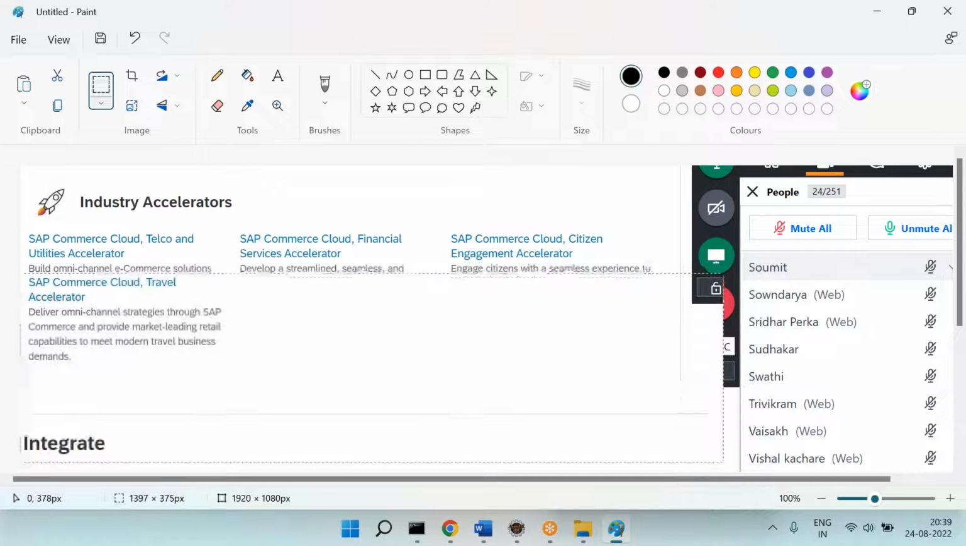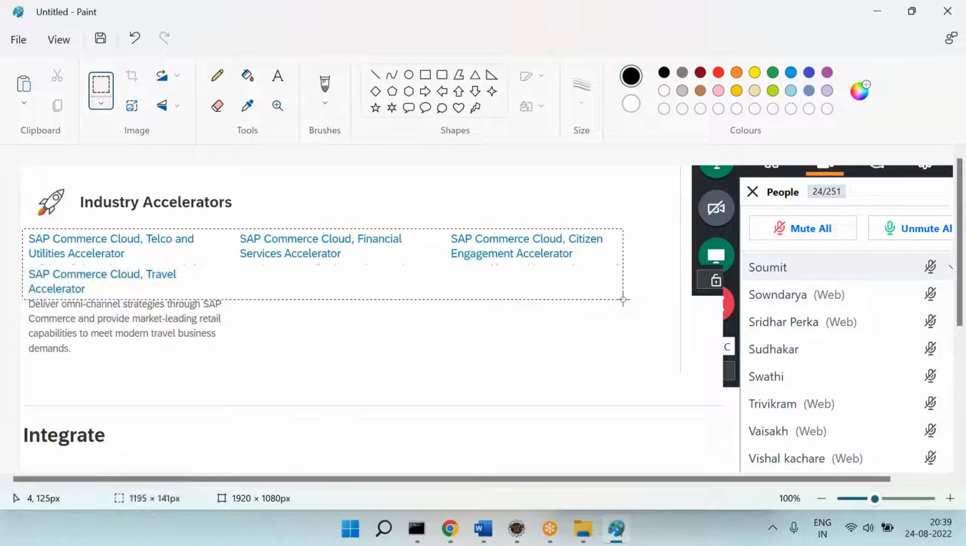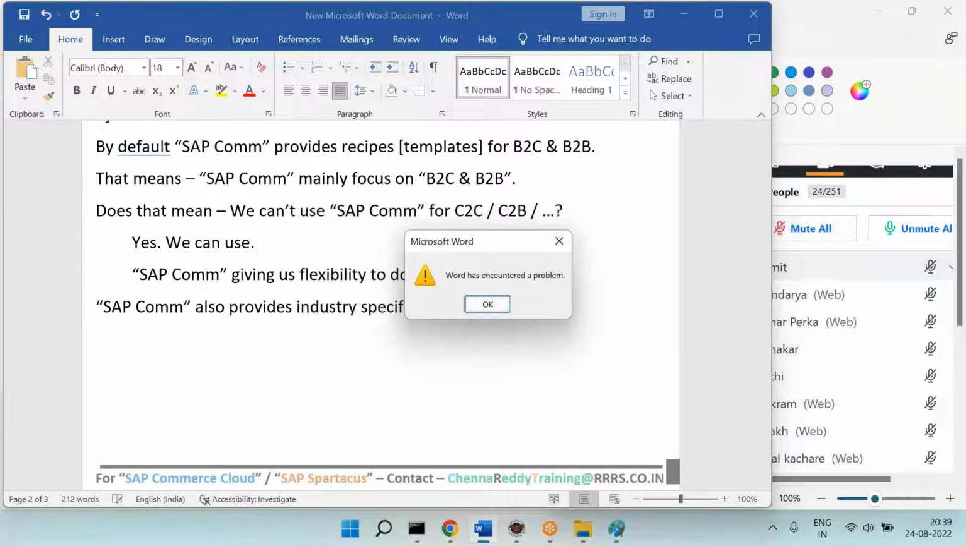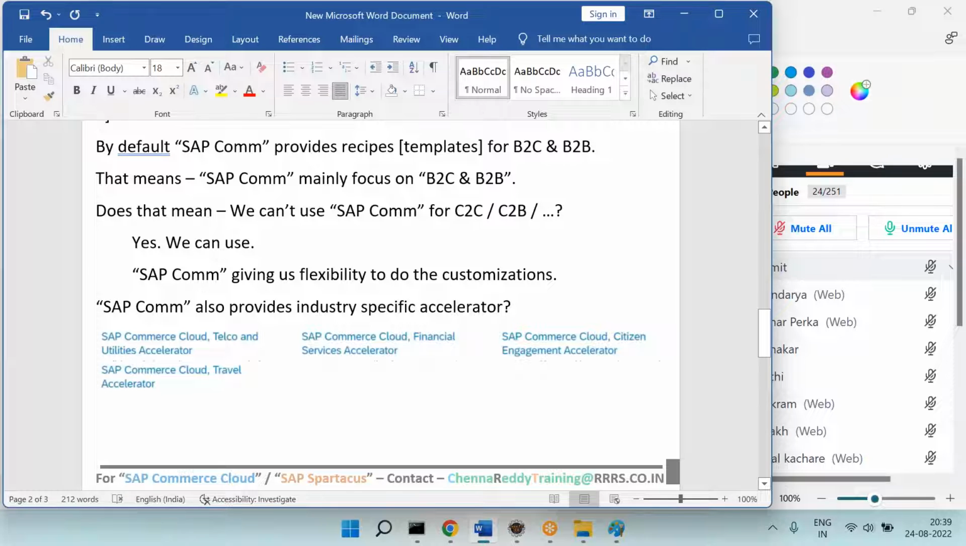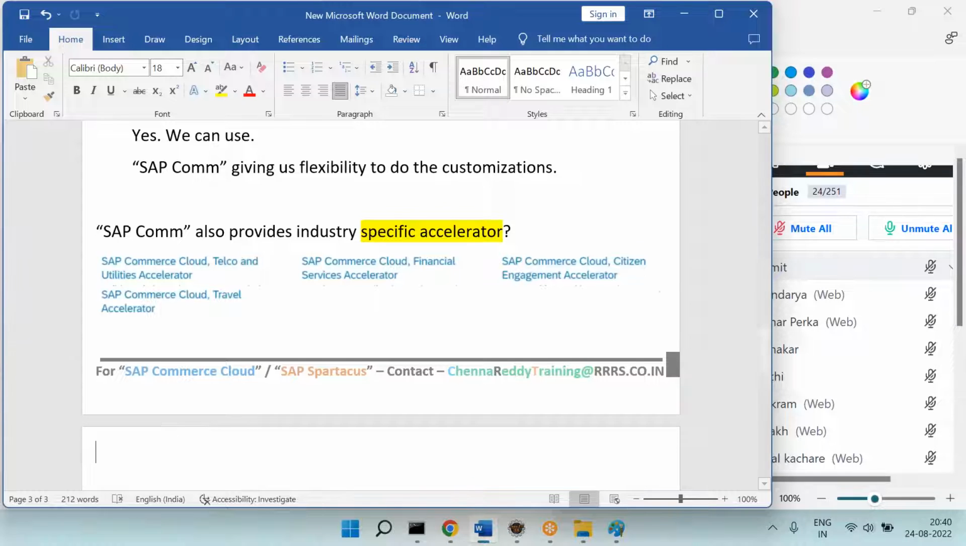This is the complete picture. So SAP Commerce mainly focuses on what? B2C and B2B. And can I use SAP Commerce for C2C, all those things? Yes, you can use it because SAP Commerce is giving the flexibility to do the customizations, and it also provides industry specific accelerators like financial accelerator, travel accelerator, telco accelerator, utilities accelerator, senior citizens engagement accelerator, and so on.